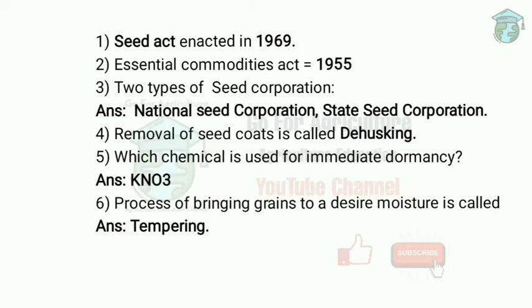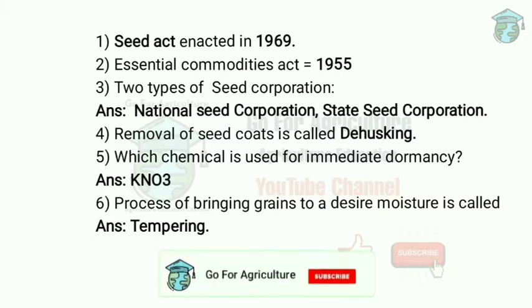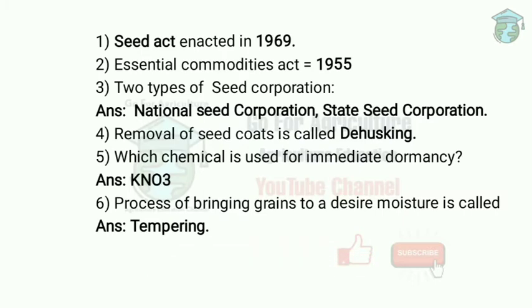Next important one, what are the two types of seed corporation? First one, National Seed Corporation. Next one, State Seed Corporation. National Seed Corporation was registered in 1963. Two main objectives: first one is to promote development in seed industry in India, then to supply foundation seed of various crops. State Seed Corporation was enacted to reduce the workload of National Seed Corporation and stimulate a faster growth of industry. This was started by Tarai Development Corporation, that is TDC in Pantnagar.